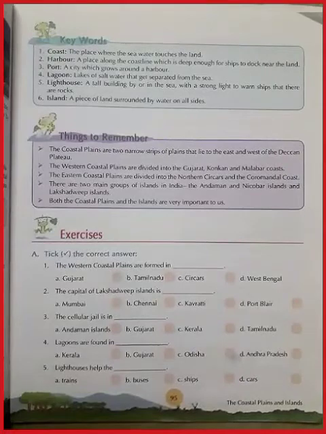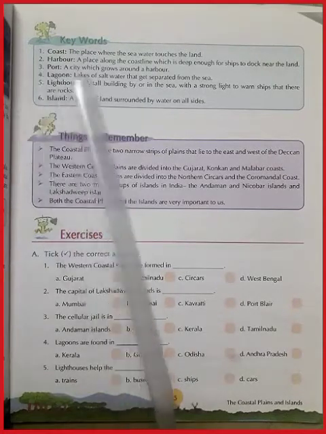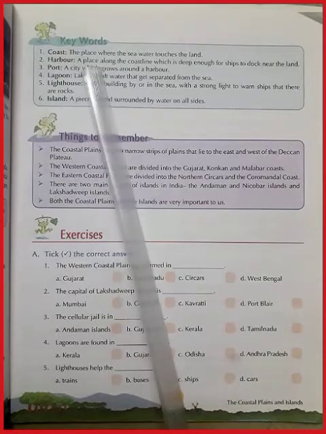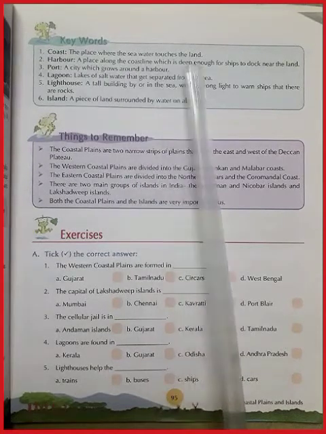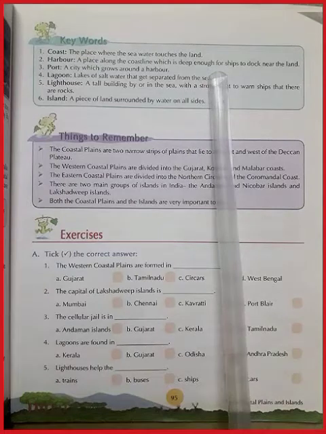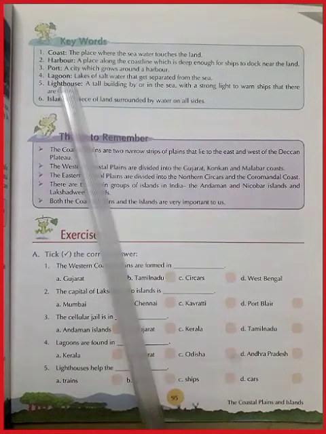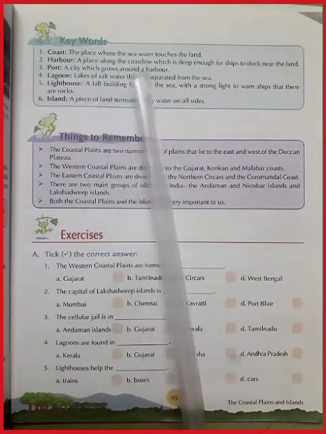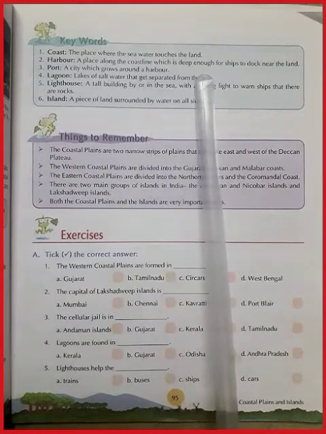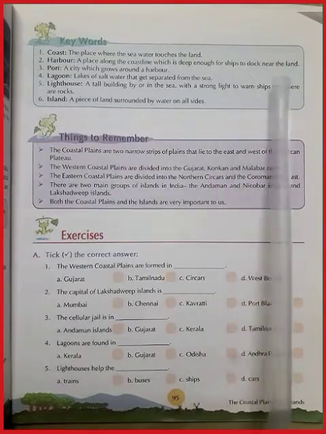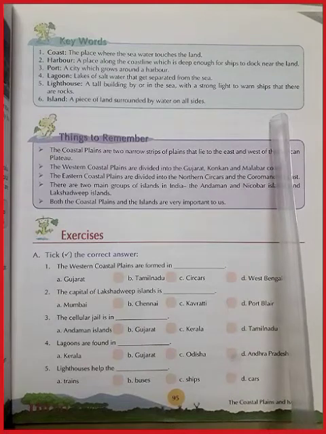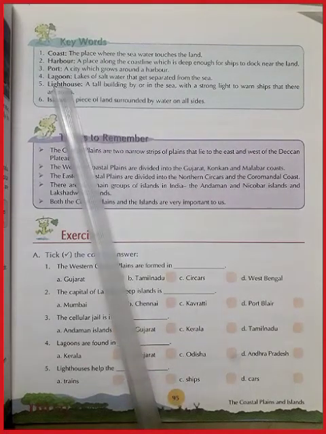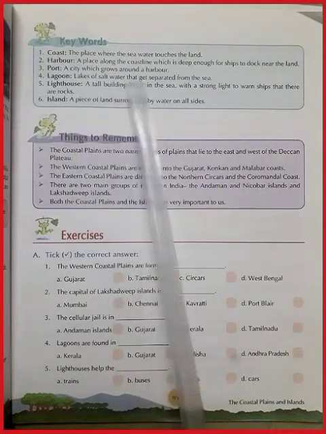Now here are some keywords that you need to remember. Many questions can be asked from there. Number 1 is coast, the place where the sea water touches the land. Harbor, a place along the coastline which is deep enough for ships to dock near the land. Next is port, a city which grows around the harbor.